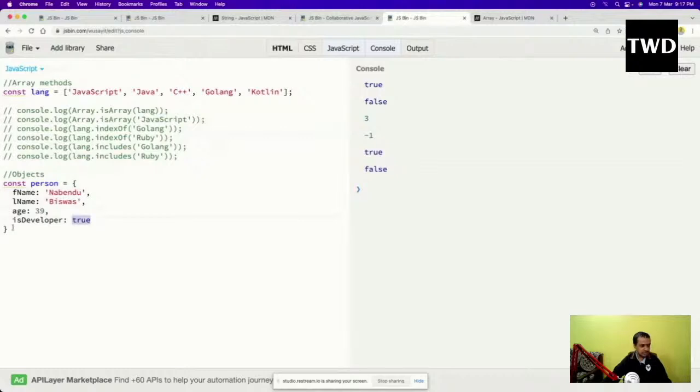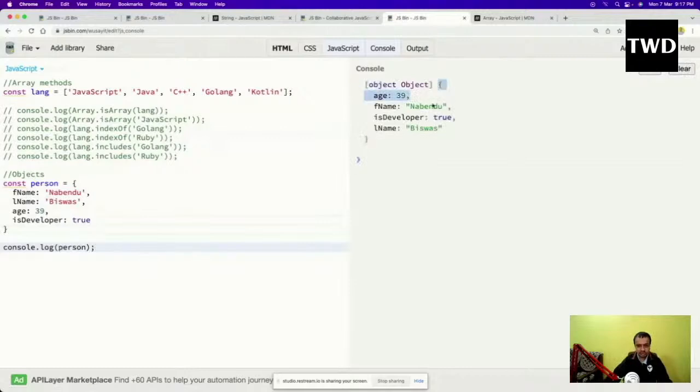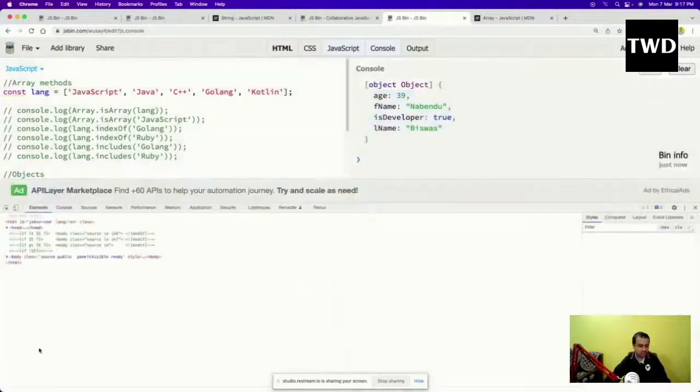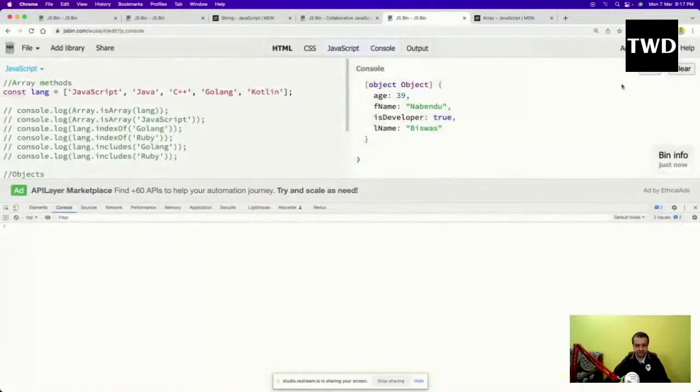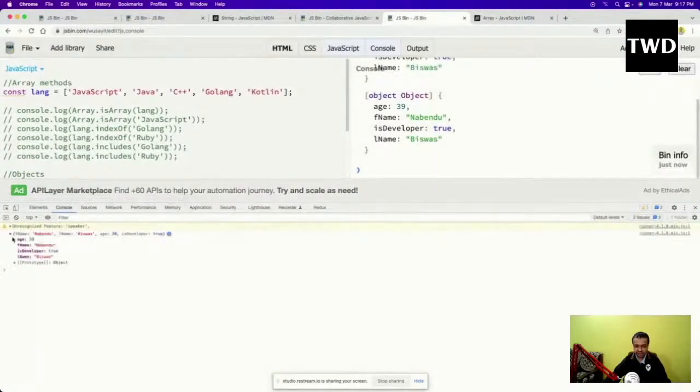Now let me see it. Let me clear it and do console.log of person. The object is shown like this, and there is no order in it. This is an error in JSBin, it should not show like this. You can right click and see it in the console also. If I run it here, it will come like this in the console.